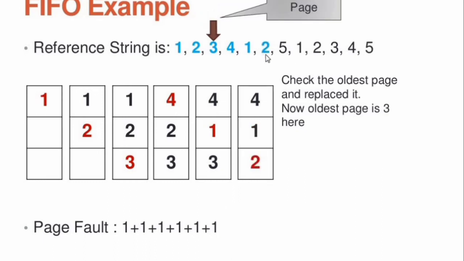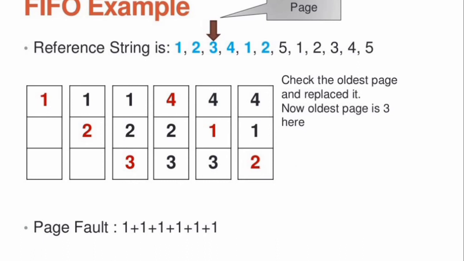Now you move to page 2. Page 2 is not present in the memory, isn't it? Because the status is 4, 1, 3. Now you have to do the replacement. Among these 3 pages, 4, 1, 3, which came first? The 4 came first. So swap out that page and load page 2 into that place. Now again we got a page fault error.